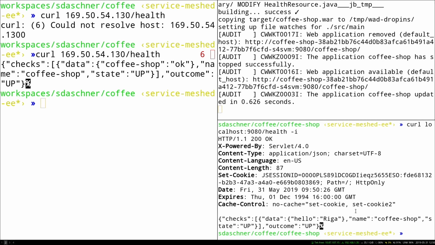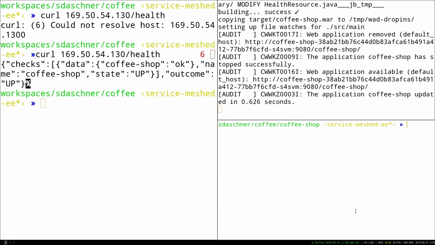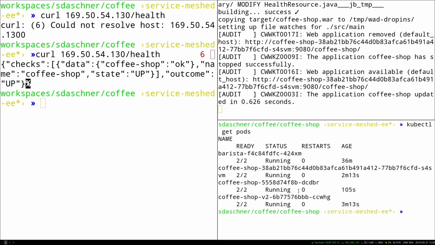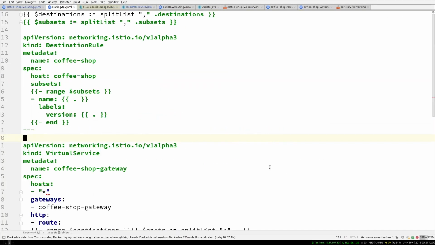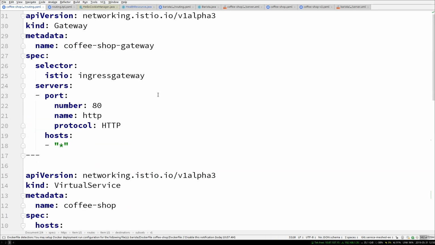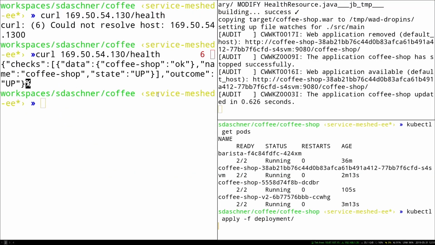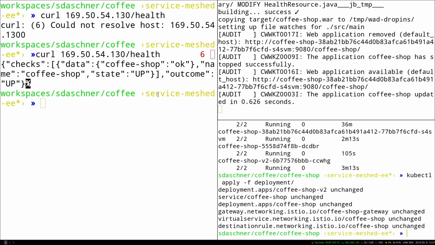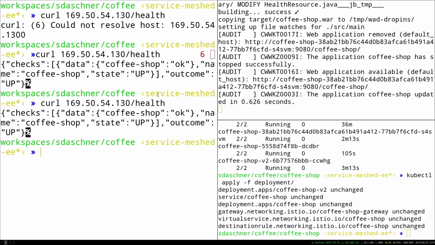Oh, because of the routing. I'm pretty sure that routes to the other version here. Yes, let's delete that as well. It's the routing here to subset v1. So that should work. Let's reapply this. And let's see, well, how that works. Okay, anyway.